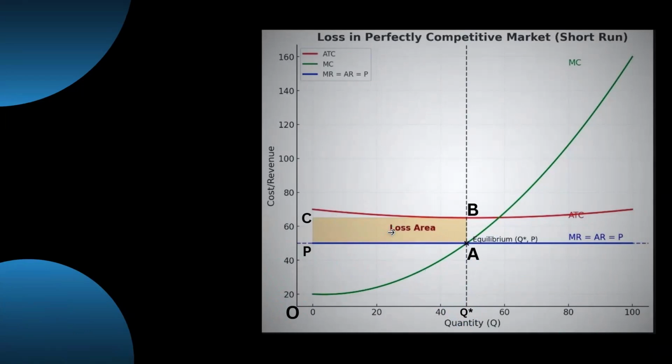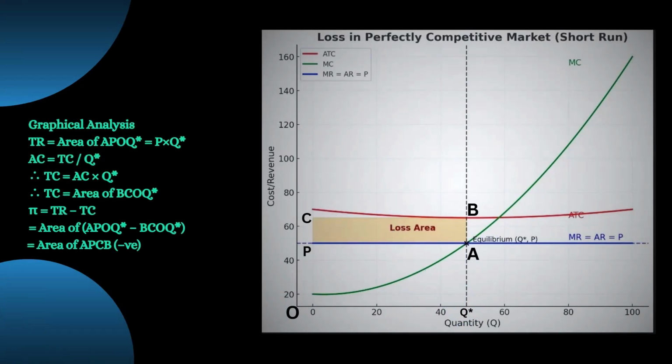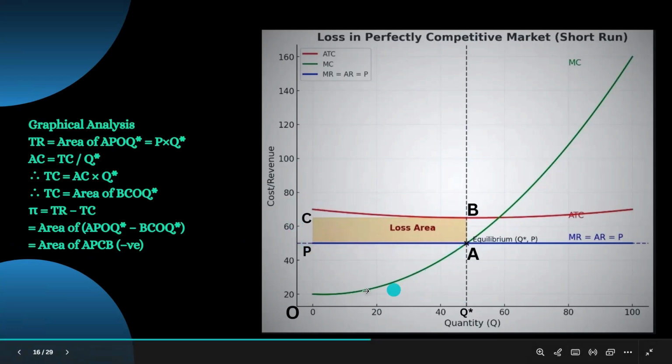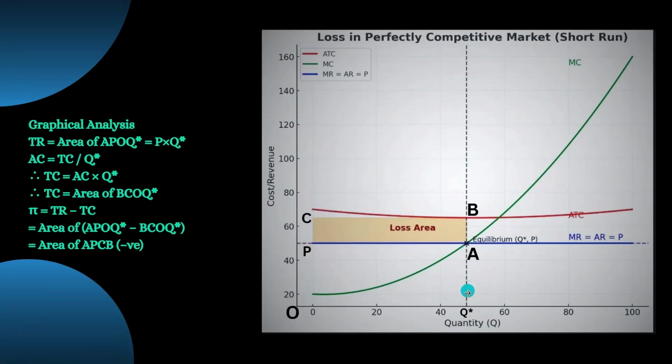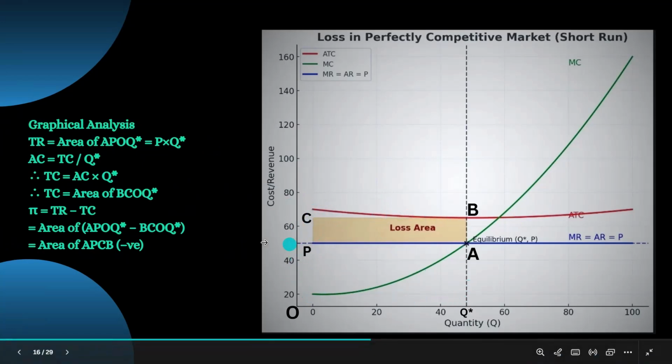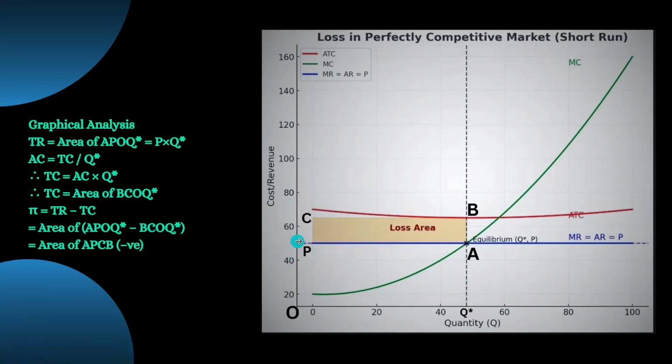How is this happening? There is proof from the graphical analysis. We can see they are determining the areas, and by this they are proving that this is a loss area. Here we can see that the area of TR is this area, and the area of TC is this total area, and that's why the area of TR is less than the area of TC.